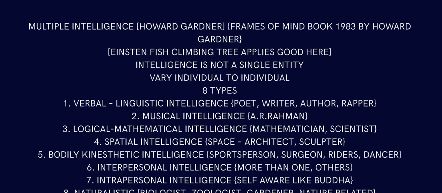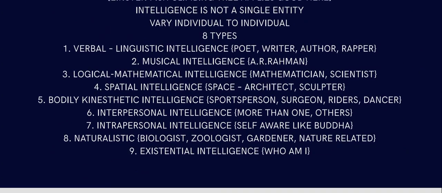Here are 8 types. That is linguistic intelligence: poet, writer, author, rapper, they can use words. Then comes musical intelligence, that is Rahman, who can make music, a tune or something. Then comes logical-mathematical intelligence: mathematicians, scientists. Then spatial intelligence, that is about space: architect and sculptor.